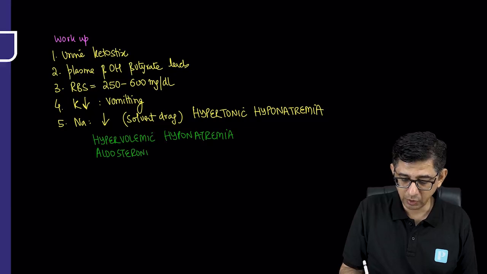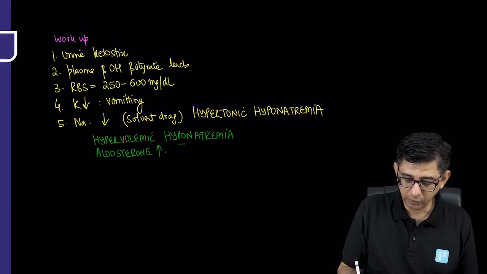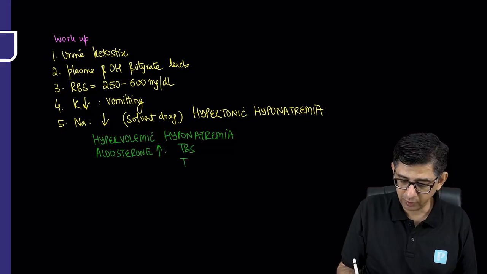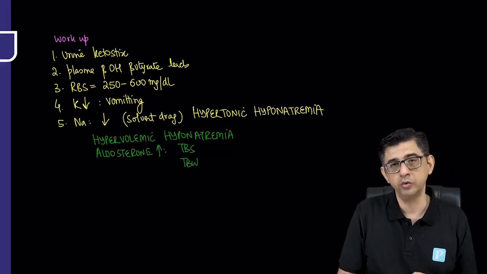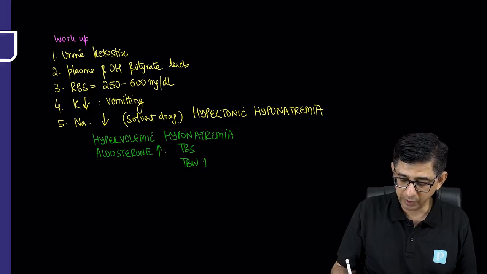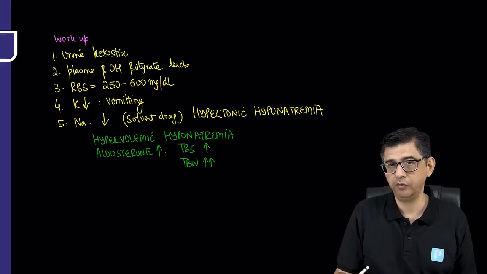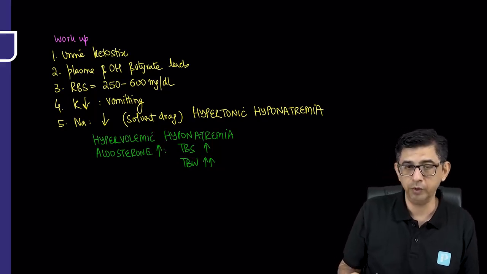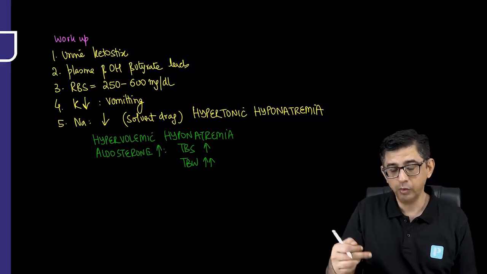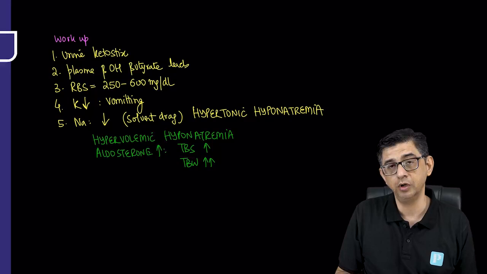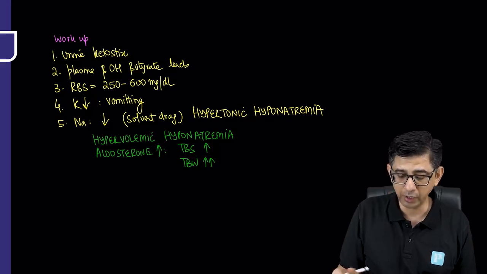And what does aldosterone do? It will draw in water, it will draw in salt, and therefore the following event will happen. Whenever aldosterone works, it brings in water as well, it brings in salt as well. You can see I put two arrows in front of water and one in front of salt, to say that water that will come in will be disproportionate to the amount of salt present, which is why the dilution component will come in, and that is why hyponatremia is being mentioned.